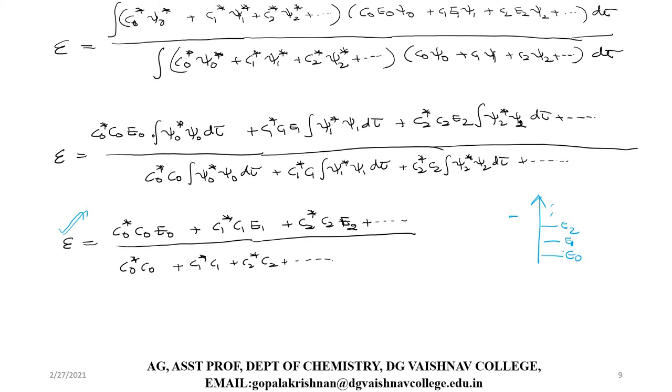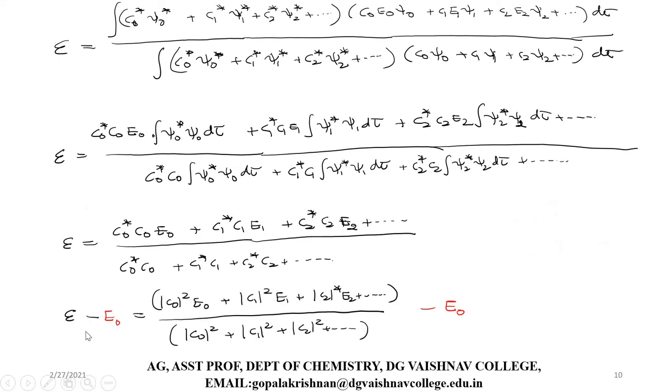We don't know the exact value of E naught right now, but this value definitely exists. So I'm going to subtract E naught on the left hand side as well as on the right hand side. If you subtract on both sides, nothing changes.